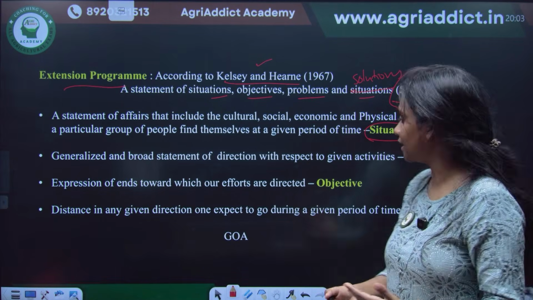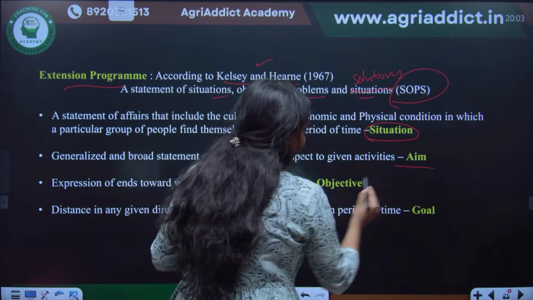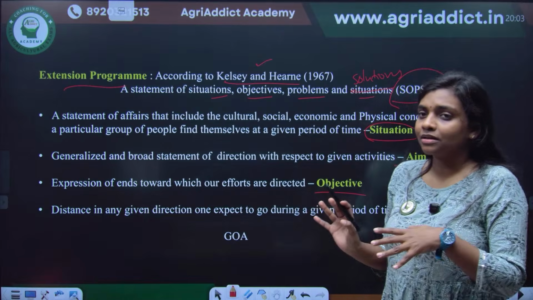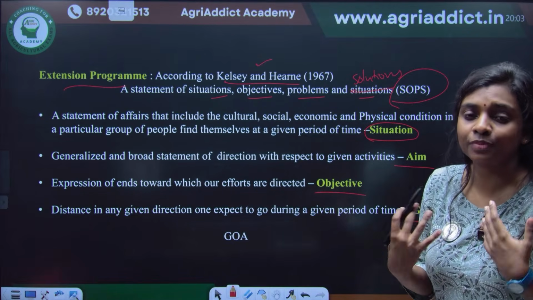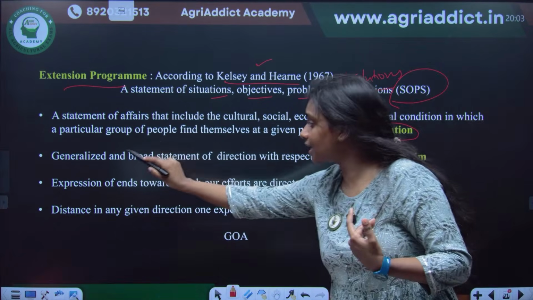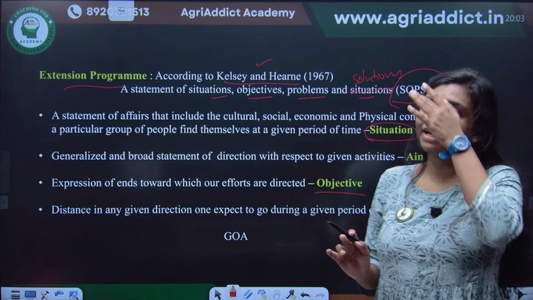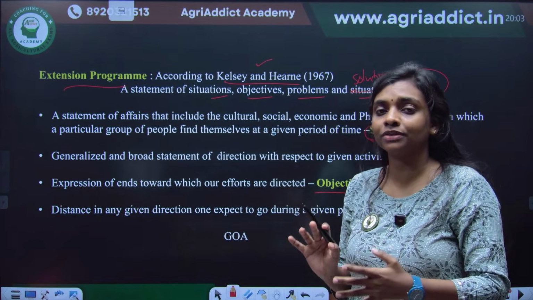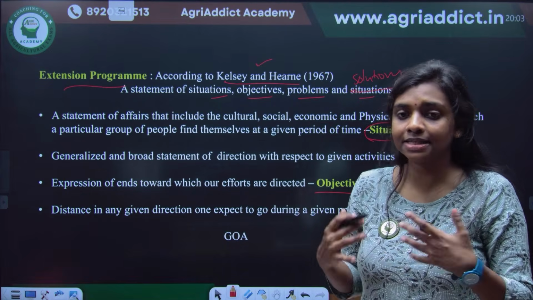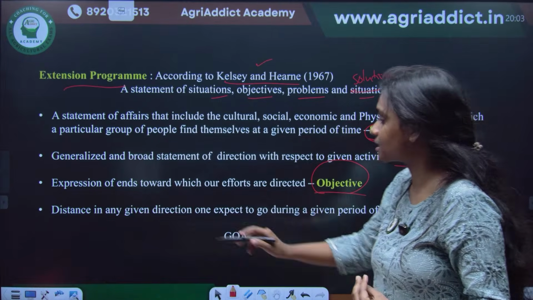And what is situation, you can understand. And the three terms related to that which you should remember are aim, objective, and goal. Generally these terms seem very similar, but there are clear-cut differences. Aim means something very generalized and broad statement of direction with respect to a given activity. For example, the aim of the government is to improve the economic condition of farmers. That is an aim.